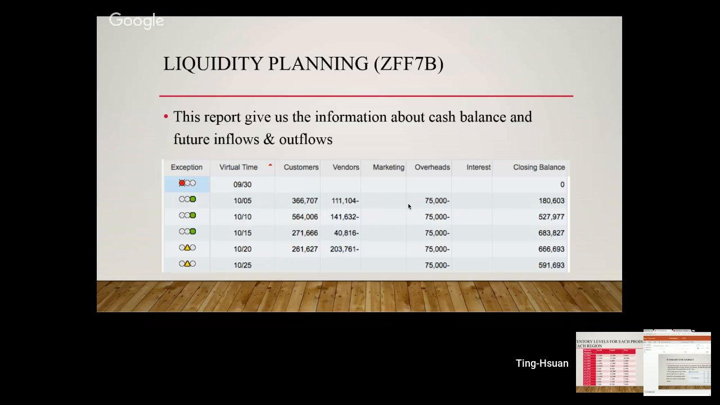The last one is liquidity planning. This report gives us information about our cash balance and future inflows and outflows. It is important to consult this report before making investment and financing decisions because we do not want the situation of not having enough money to purchase raw materials or convert production orders.